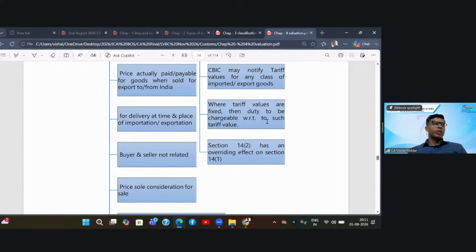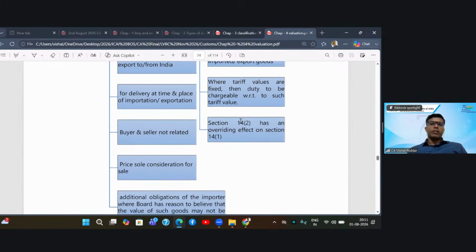So your import duty will be calculated by multiplying the rate of duty to this value. Most important, section 14.2 is overriding 14.1. Hence, the 14.2 valuation will have precedence.